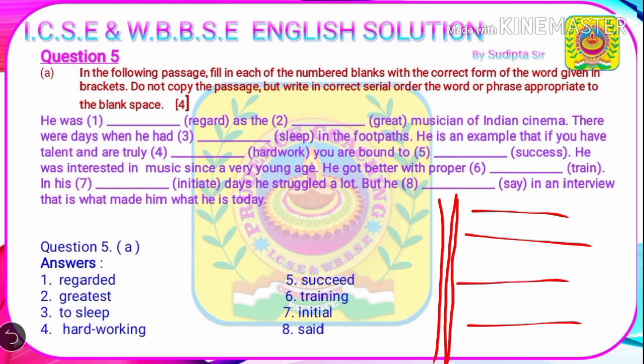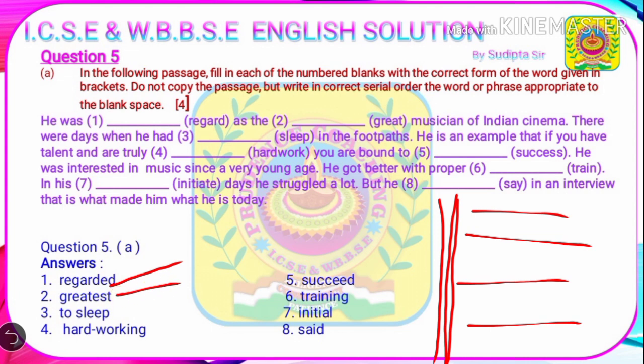So, we'll answer according to the sentence. He was dash regarded. So he was regarded. Number one answer is regarded. He was regarded as the dash great musician of Indian cinema. Here after dash there is great. So we'll have to write the superlative degree of great, and the superlative degree of great is greatest. So number two answer is greatest.